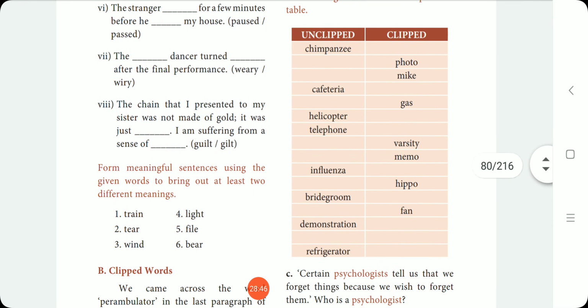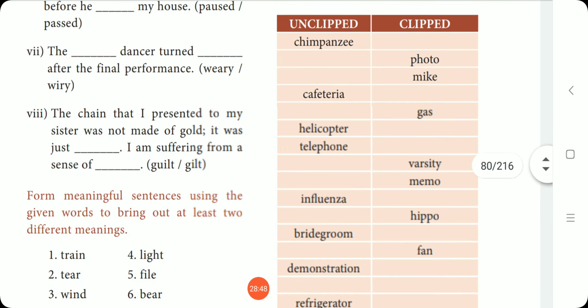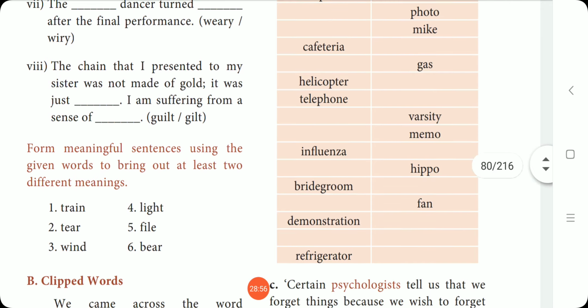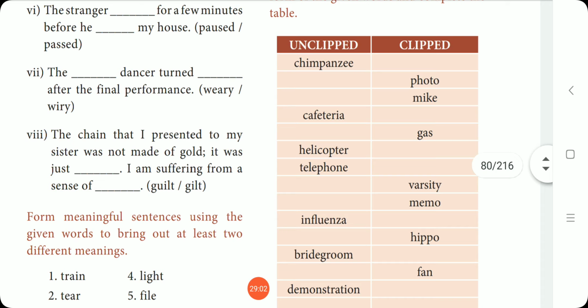They have given chimpanzee, cafeteria, helicopter, telephone, influenza, bridegroom, demonstration, refrigerator. The clipped forms are photo, mic, gas, varsity, memo, hippo, fan.